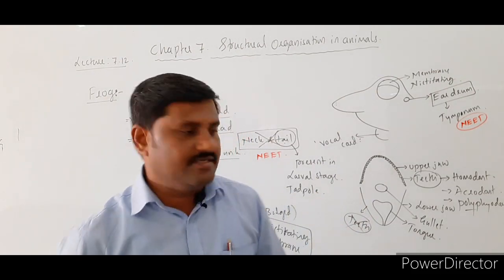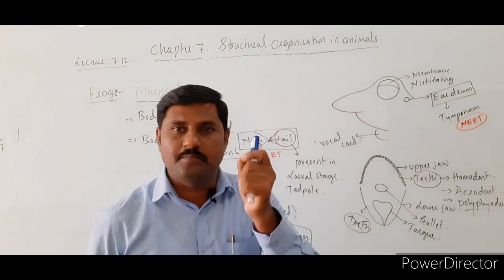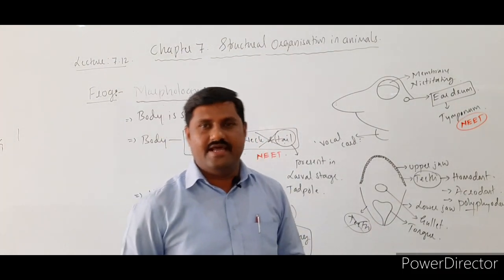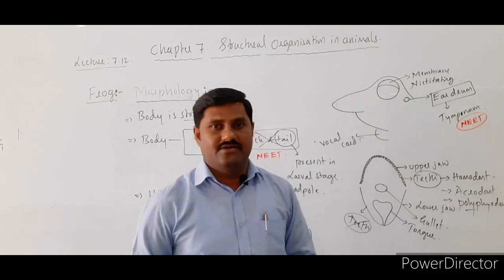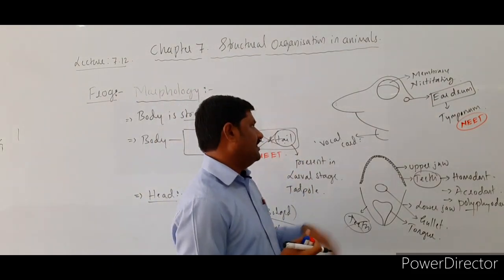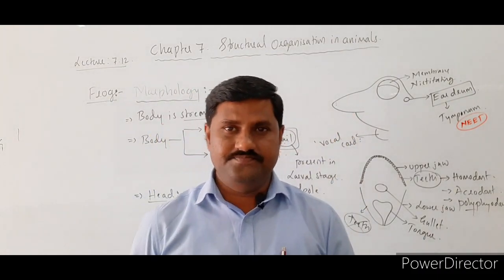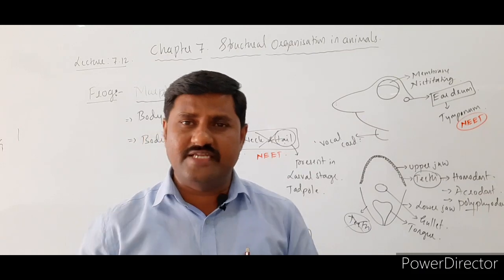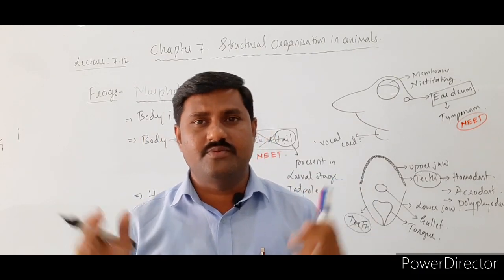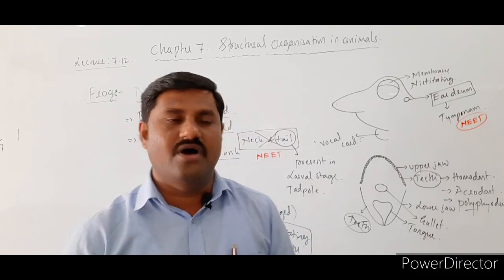The presence of vocal cords is the indication of the male animal, right? This is one more thing to identify the male animal. That is why in males as well as females there are some changes in the morphological features, and it is described as sexual dimorphism.